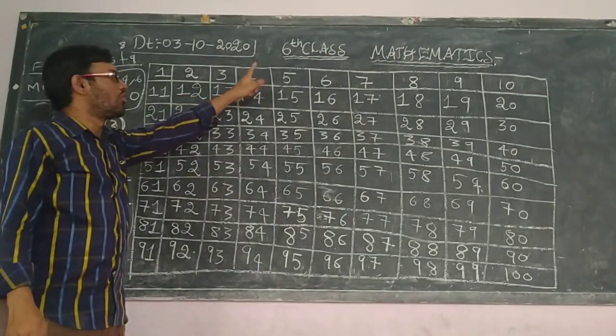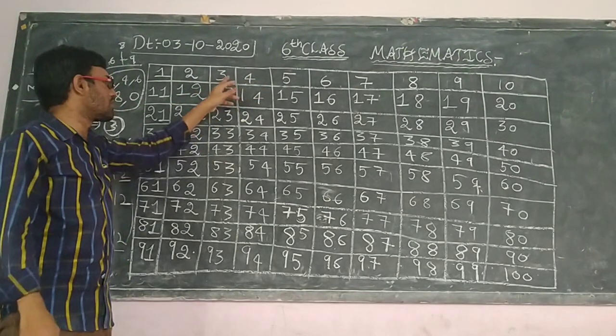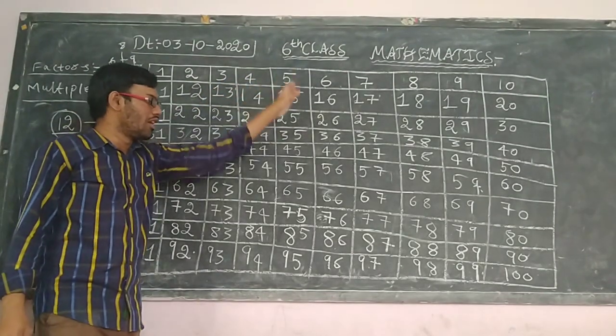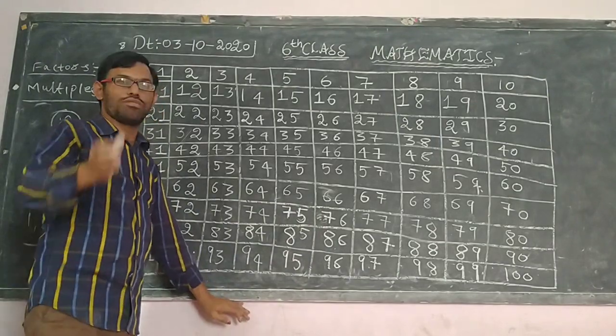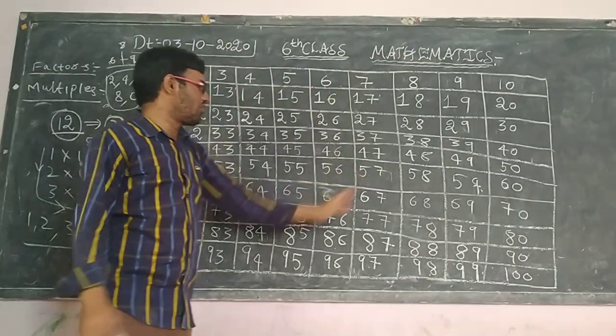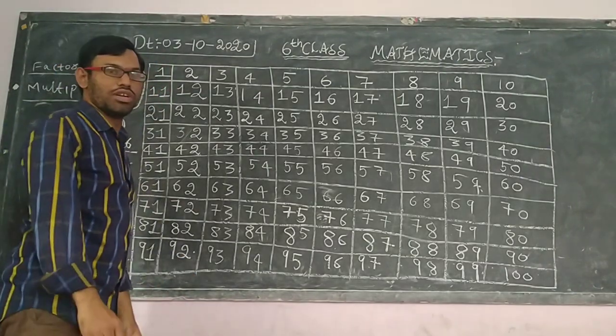Next, 4. 4 means the last two digits, the ones place and tens place digits, should be divisible by 4. Next, 5 means the ones place digit should be either 5 or 0. So like this, for every number we have seen the divisibility rules.